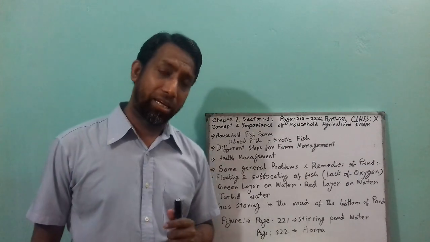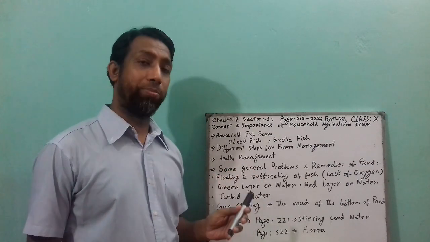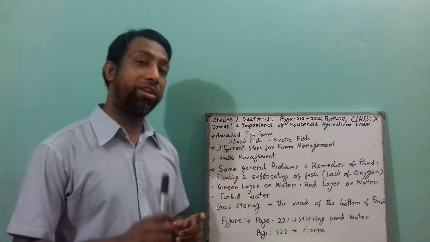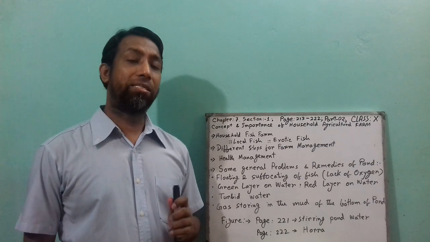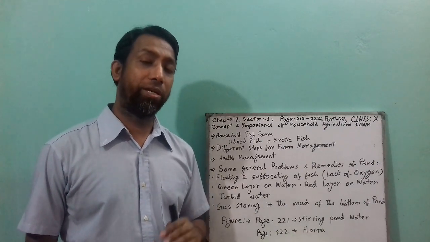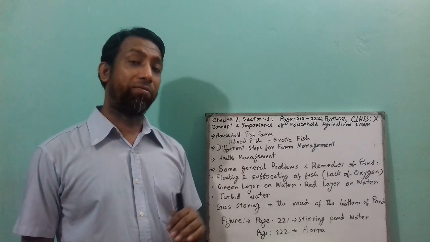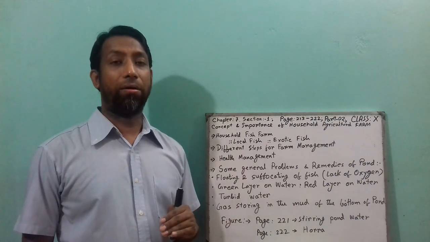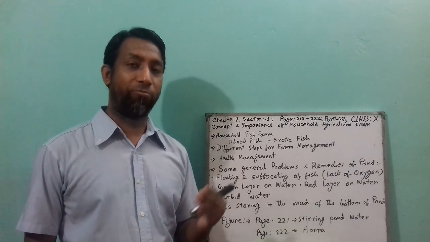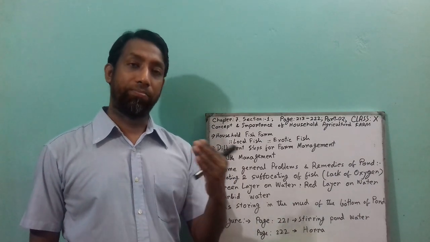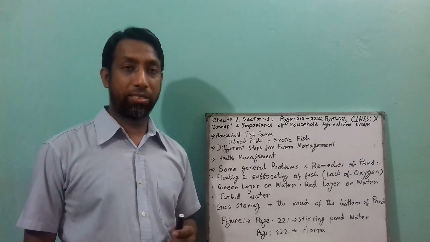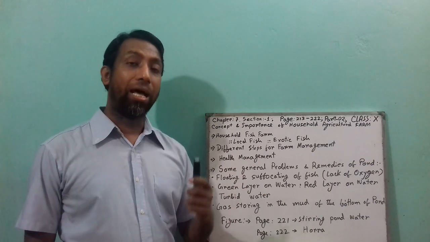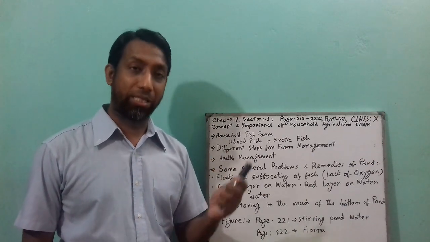And the other step is health management. This step is very important for your fish farm. Health management: there are some important diseases which can affect fish. These are some viral or some bacterial diseases as well, which are gill rot disease, tail and fin rot disease, ulcerative disease, dropsy disease.